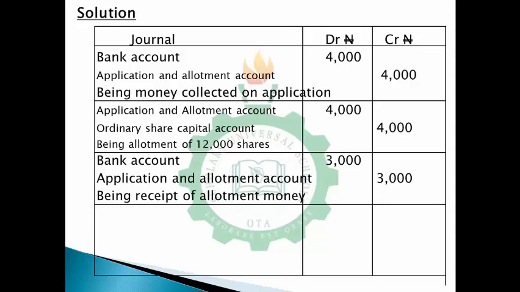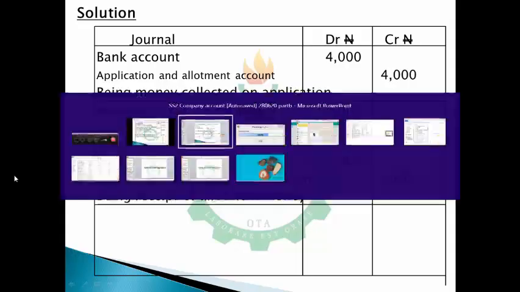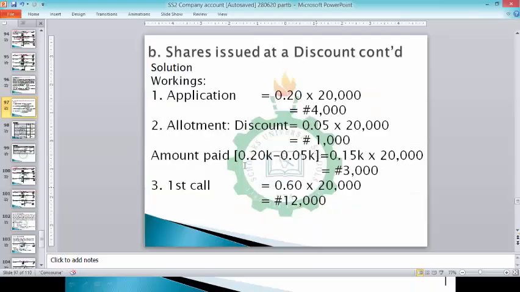All right. So now at this point you have to be very careful, because this part seems to be a little bit tricky. Now the part where you'll be allotting shares to them, they're actually supposed to pay 4,000 naira for these shares. If you check the analysis that we did here, they're supposed to pay 4,000 naira, but they are not paying 4,000 naira. Instead, they are paying 3,000, and the 1,000 naira is discount.